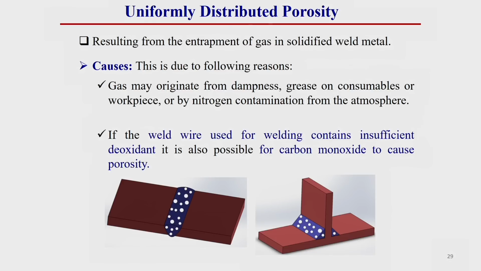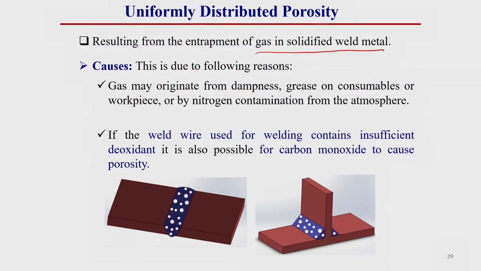Now, uniformly distributed porosity is another welding defect. This generally results from the entrapment of gas in solidified weld material. That means, after solidification some gas is entrapped inside the weldment. This porosity, which generally looks like this, is caused by gas entrapped inside the weld pool. The causes of this uniformly distributed porosity are that gas may originate from dampness, grease, consumable or workpiece, or by nitrogen contamination from the atmosphere.